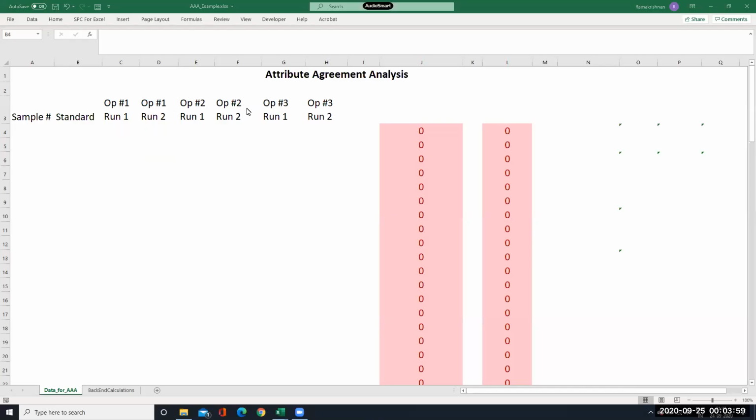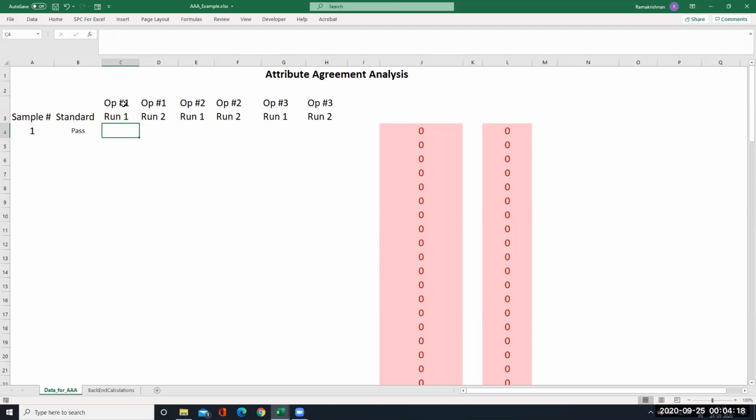Dear students, today we will be discussing attribute agreement analysis. Suppose there is an object, a sample piece. This sample piece is a correct item which is to be accepted. Then I'll say that it is passed. The item has to be passed because it's a standard item to be passed.